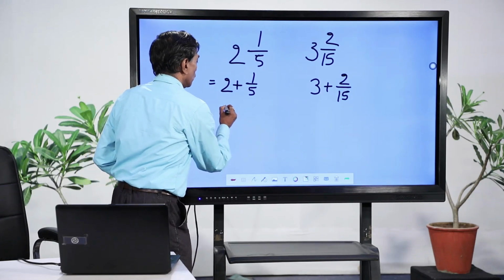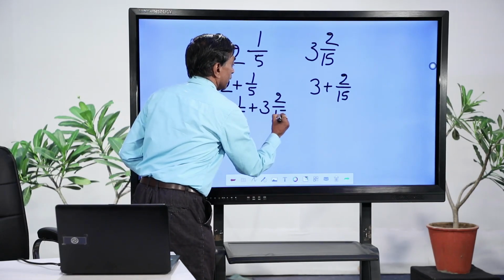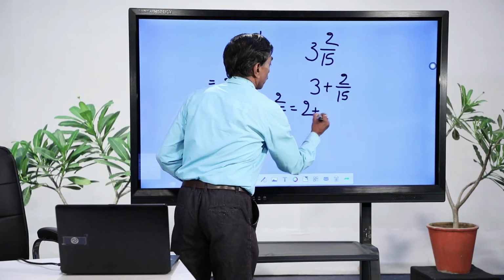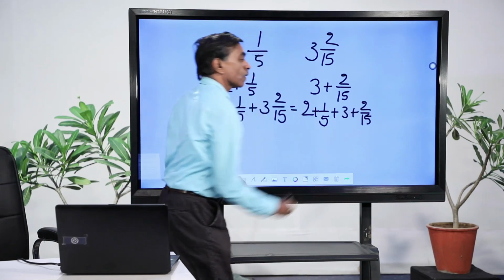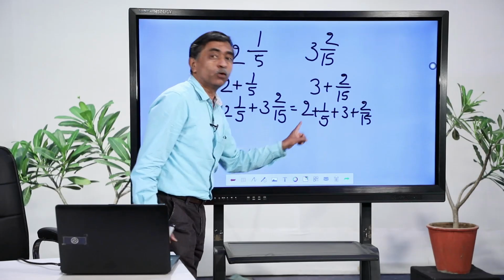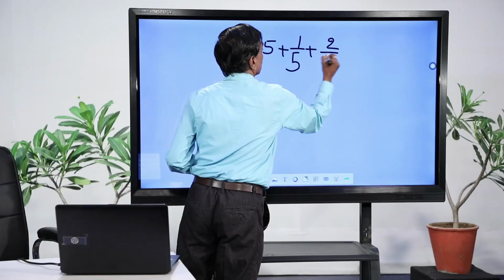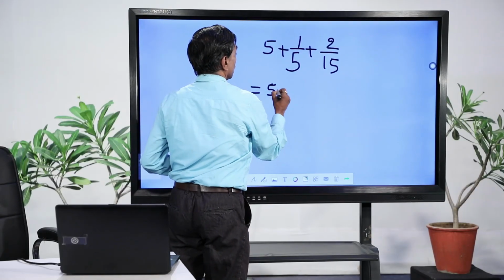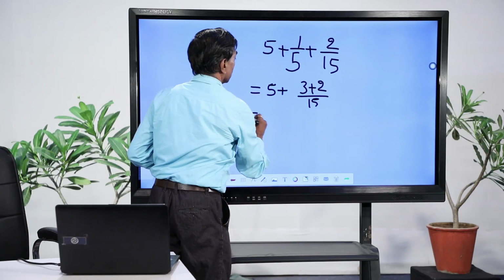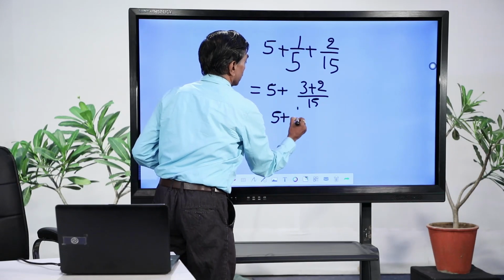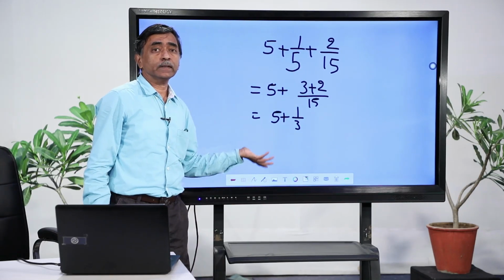And so, if I say now 2 integer 1 by 5 plus 3 integer 2 by 15, it can be written as 2 plus 1 by 5 plus 3 plus 2 by 15. And here now I can add the whole number parts, 5 plus 1 by 5 plus 2 by 15. This can be written as 5 plus 3 plus 2 divided by 15, and that comes to 5 by 15 or 1 by 3. So, in this way you can add the fractional parts, you can add the whole number parts,